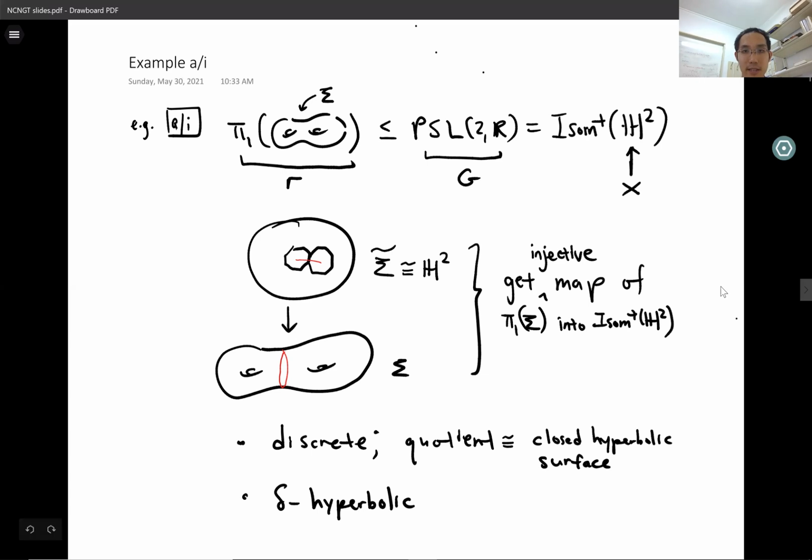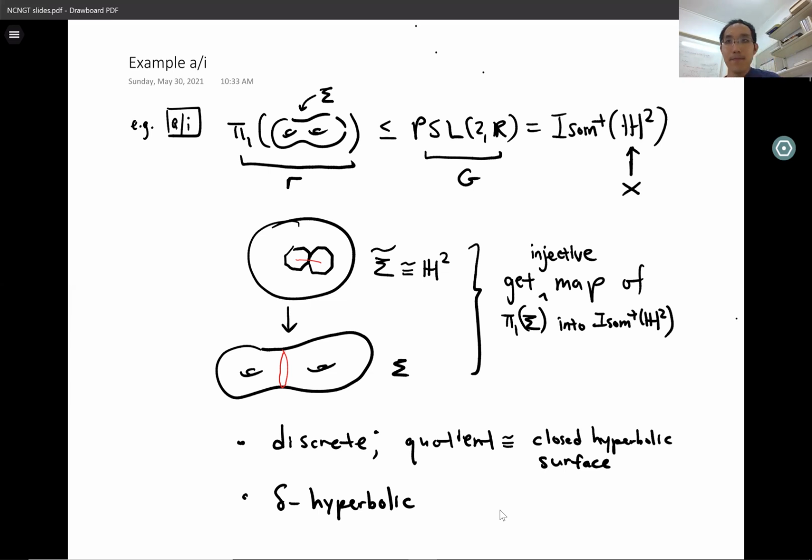This map is injective because any non-trivial element of the fundamental group gets sent to a non-trivial deck transformation. And the image is discrete because there's a minimum distance that any non-trivial deck transformation up here moves points in the universal cover. The quotient of the hyperbolic plane by this subgroup gamma, this image subgroup, is our closed hyperbolic surface that we started with. And in particular, this group is negatively curved in the sense of being delta hyperbolic.